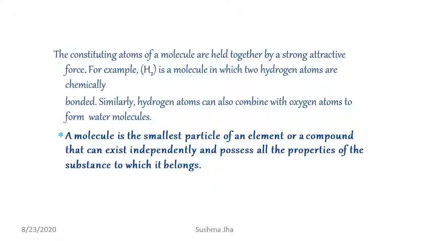Similarly, hydrogen can also combine with oxygen to form a compound, that is the water molecule. So, a molecule is the smallest particle of an element or a compound that can exist independently and possesses all the properties of the substance to which it belongs.